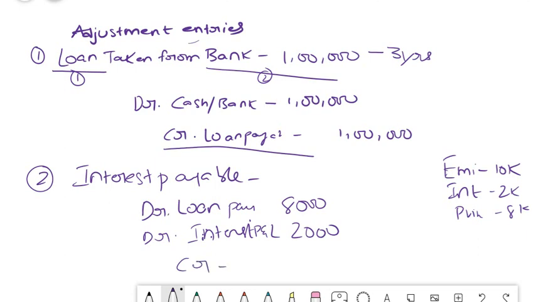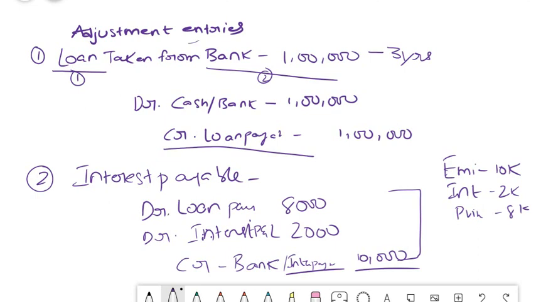Credit. Credit what, friends? You are paying cash, assuming that you have paid it at the year end. So you can simply write it as bank account 10,000. In case it is not deducted on 31st but in the next year and you are creating a provision, then instead of bank, you can write interest payable on loan. You can just create a provision account and charge it to that. Next year again you will reverse it and post the actual entry, so that the impact will be nullified in the next year. So automatically this year the impact has happened.